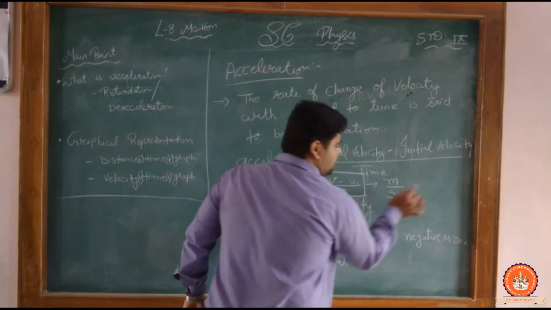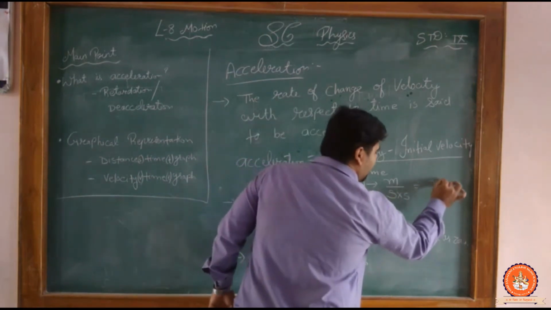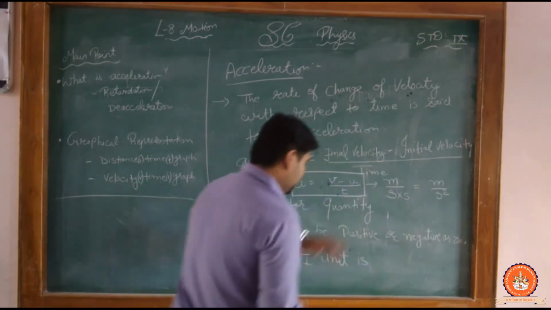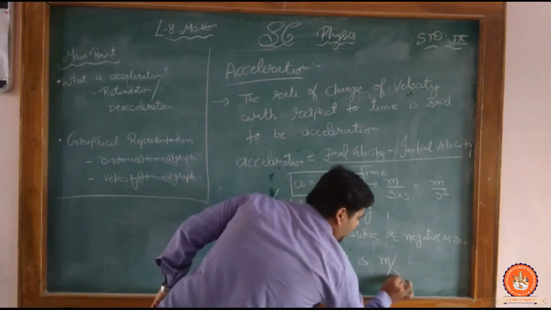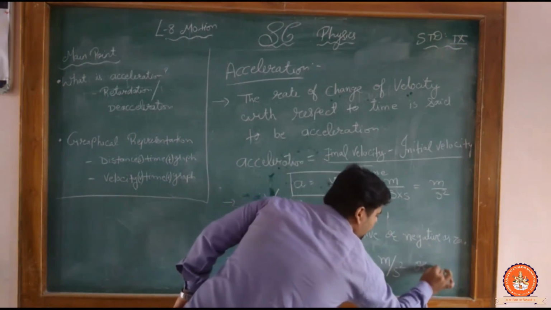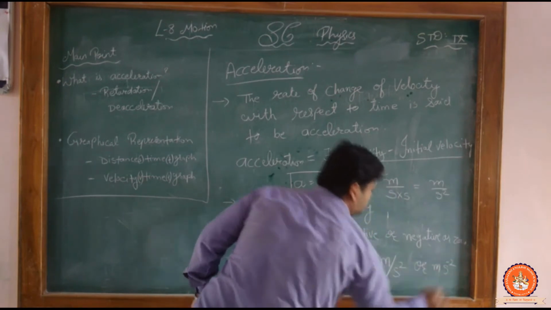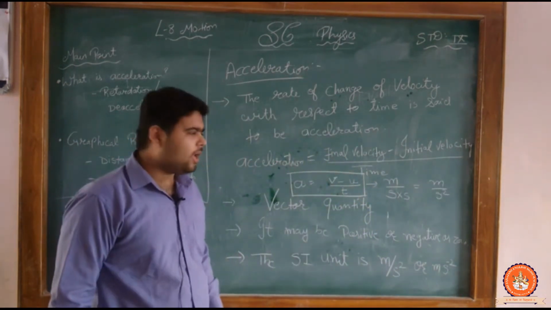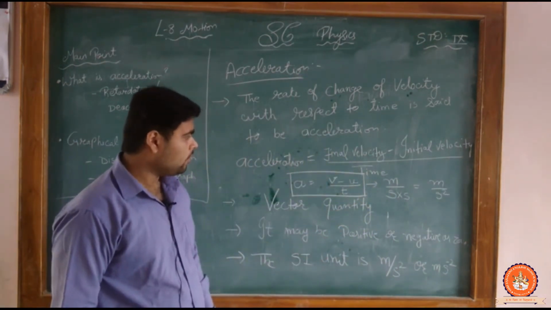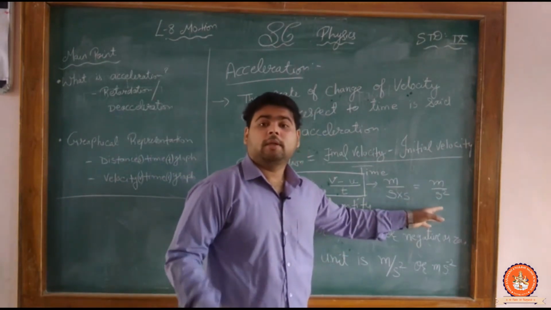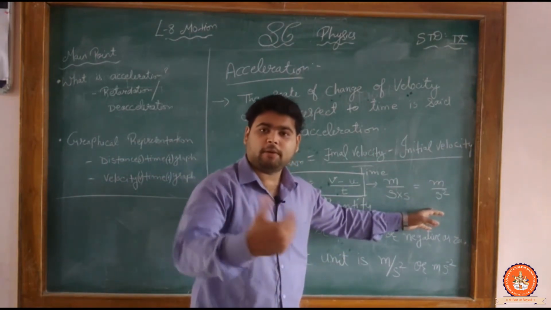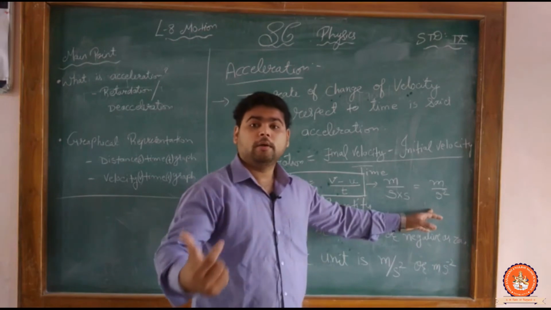So it becomes second into second, a second square. So it is meter per second square, or we can write it as meter second raised to minus 2. Clear?